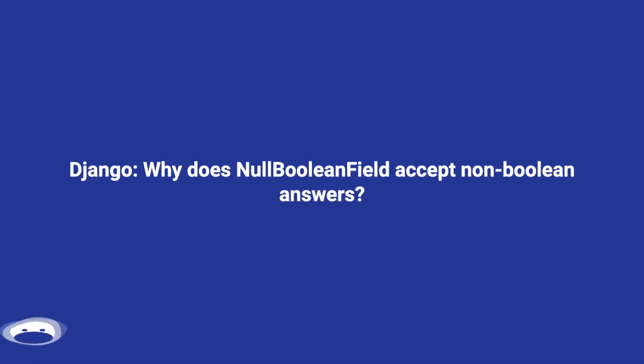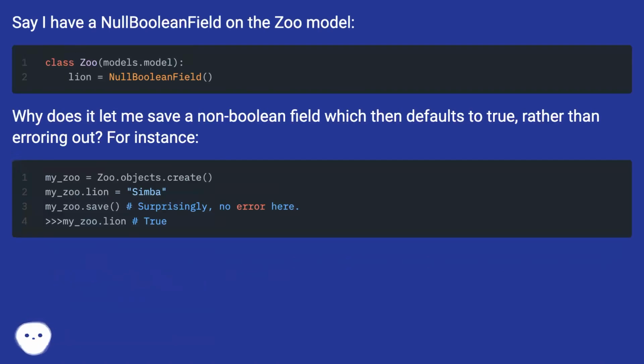Django, why does NullBooleanField accept non-Boolean answers? Say I have a NullBoolean field on the Zoom model. Why does it let me save a non-Boolean field which then defaults to true, rather than erroring out? For instance,